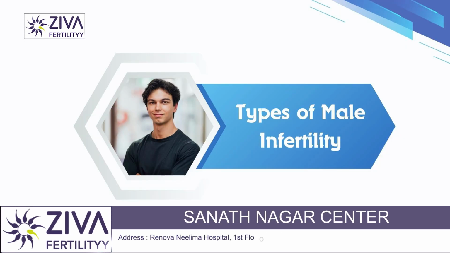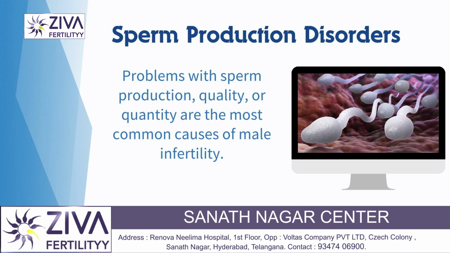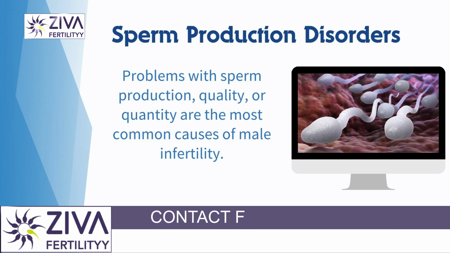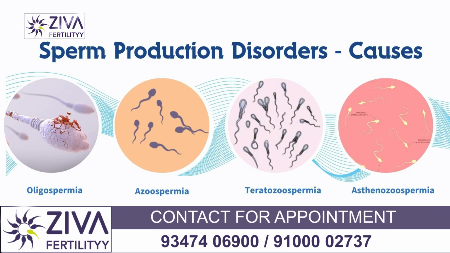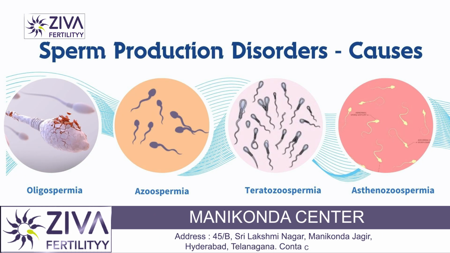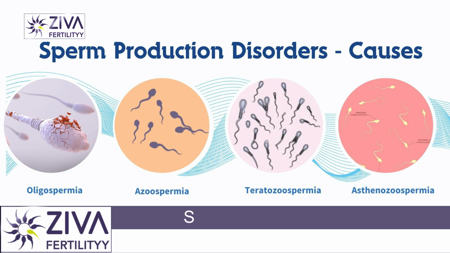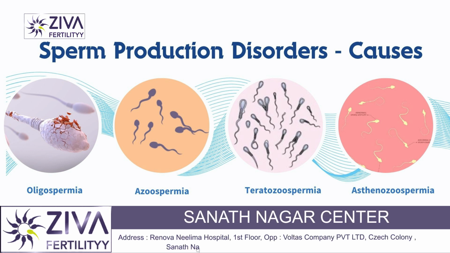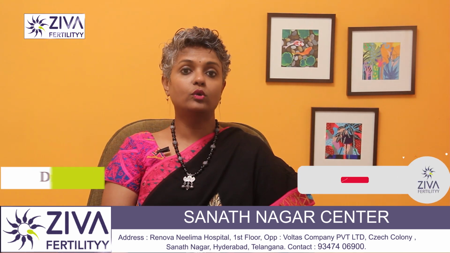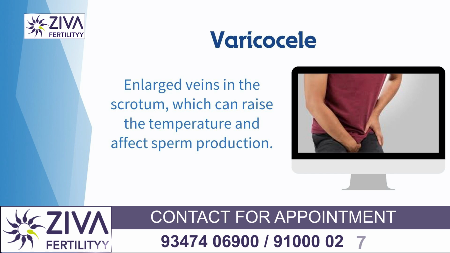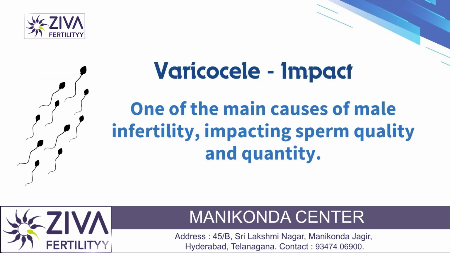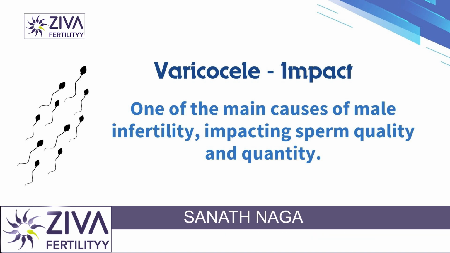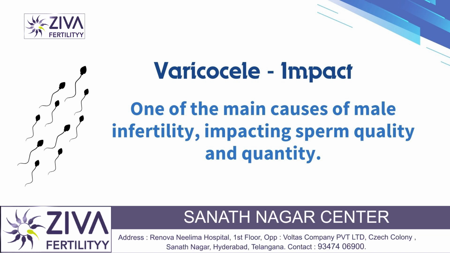We'll begin with sperm production disorders. Problems with sperm production, quality or quantity, are the most common causes of male infertility. They can be caused due to oligozoospermia, which is low sperm count, azoospermia, where there is no sperm production, or teratozoospermia, which is abnormal sperm morphology present in the sperms. Asthenozoospermia is where the sperm motility is very low. Then a common cause of male infertility is also varicocele. These are enlarged veins in the scrotum which can raise the temperature and affect sperm production. One of the most common causes of male infertility, varicocele, can affect sperm quality and quantity.